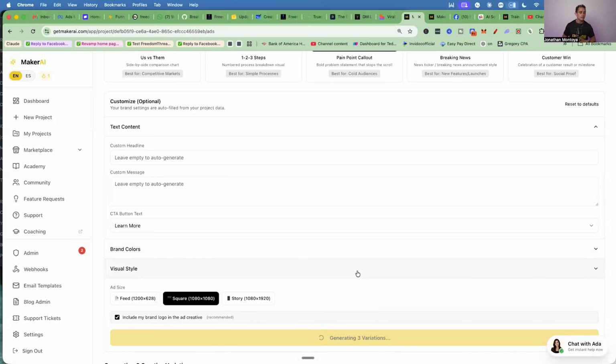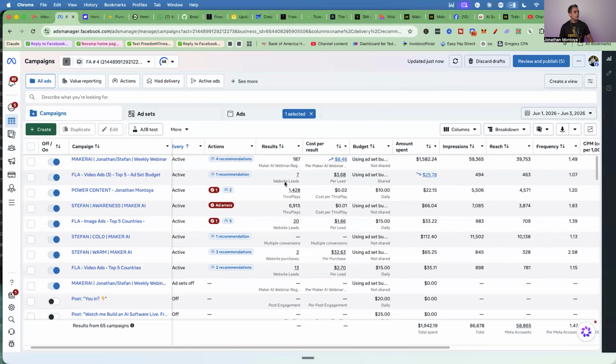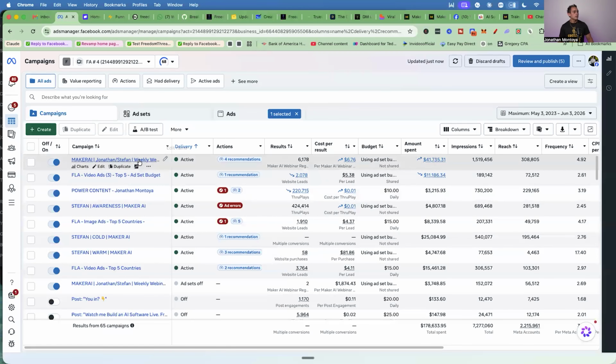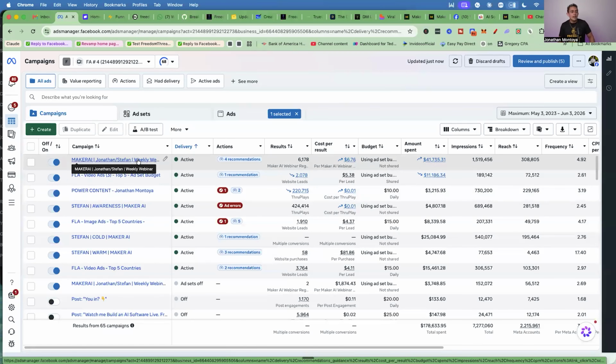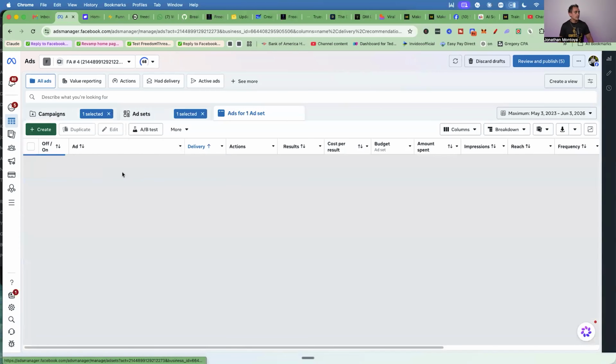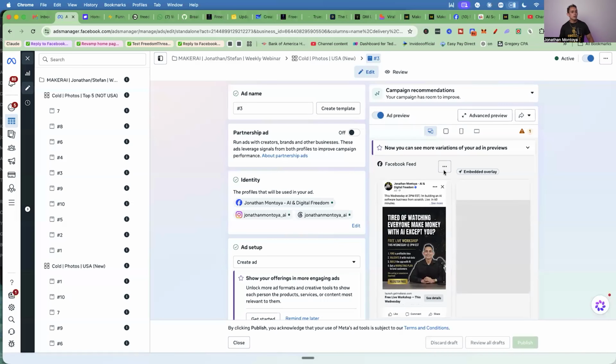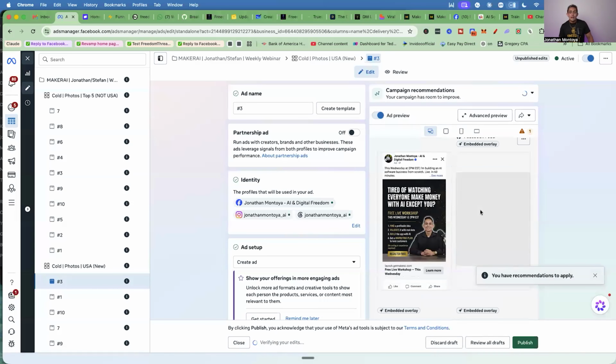Now the way this works is this is gonna generate ads that people will see and click on your ads to buy your software. I'm gonna be transparent with you guys. Like, this is exactly what we're doing, okay? So we've spent $41,000 literally just running image ads, guys, okay? So let me show you this, okay? This is insane. These are the exact same ads that I'm running that Maker AI will help you create, okay? Maybe some of you came from an ad, right?